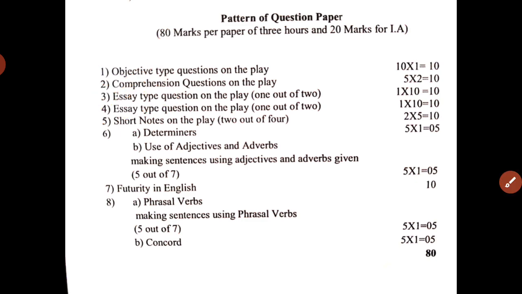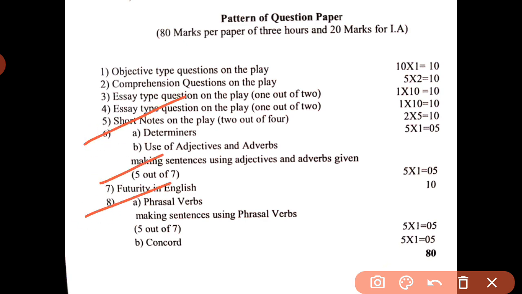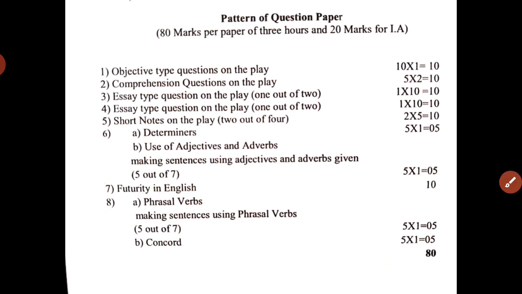Then the 6th, 7th and 8th, these 3 parts totalling 30 marks, are on the grammar part. So the first 50 marks are on the play and the other 30 marks are on grammar. First we will discuss the 50 marks, and then we will move to the grammar part.